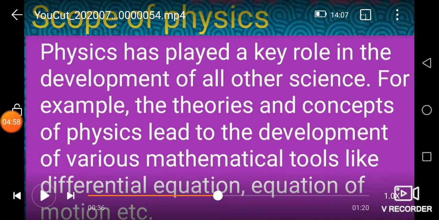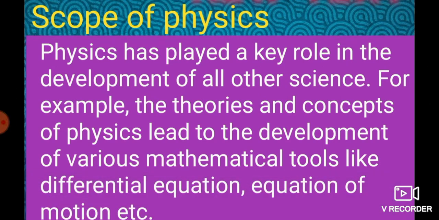The next point is that physics has played a key role in the development of all other sciences. For example, the theories and concepts of physics led to the development of various mathematical tools like differential equations and the equation of motion.